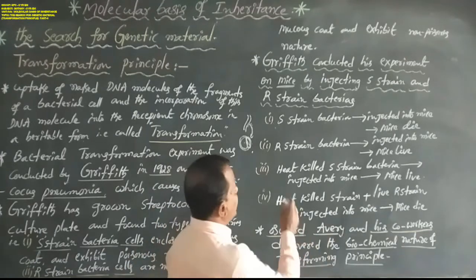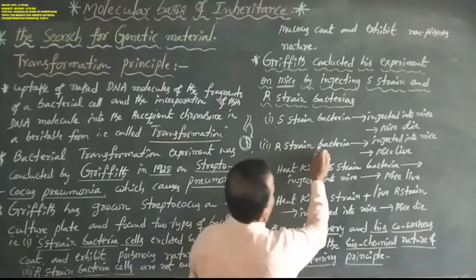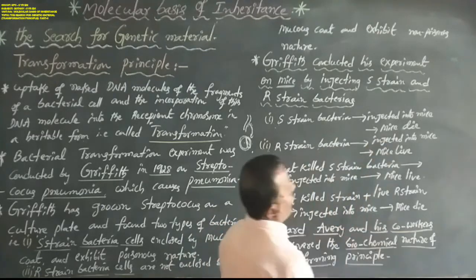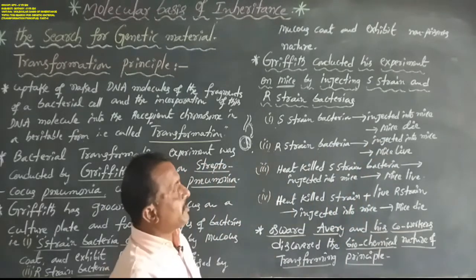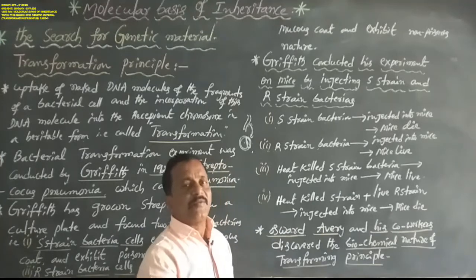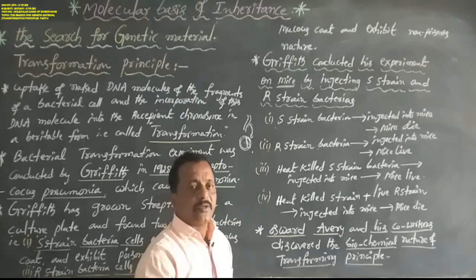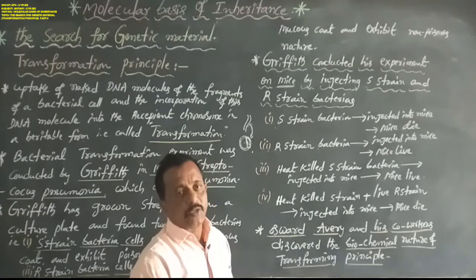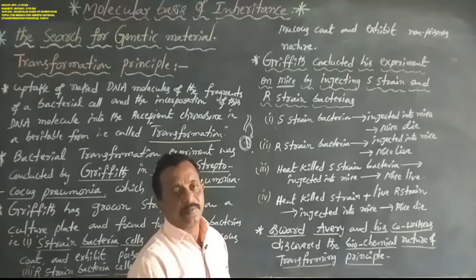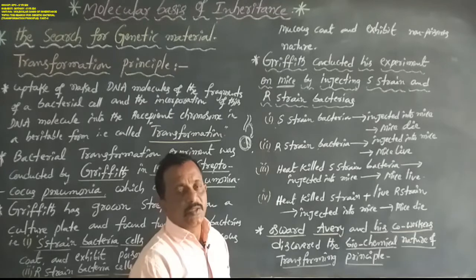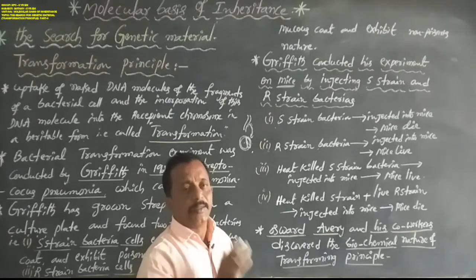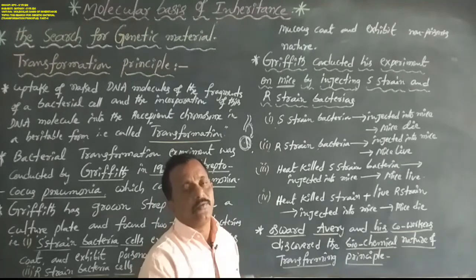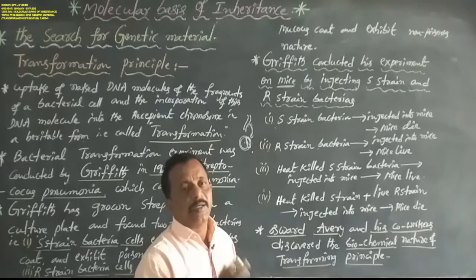In the second observation, when live R-strain bacteria are injected into mice, the mice do not die; they always live. Why? Because R-strain bacteria are not enclosed by a mucous coat or polysaccharide, so they are not poisonous or virulent. So the mice do not die.